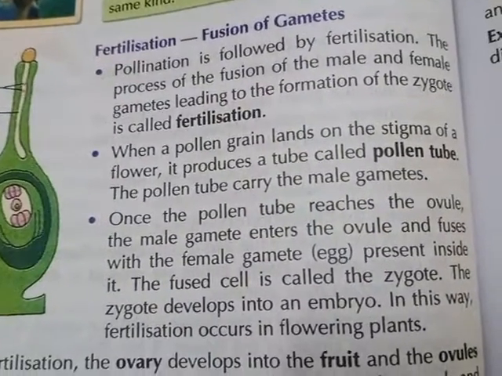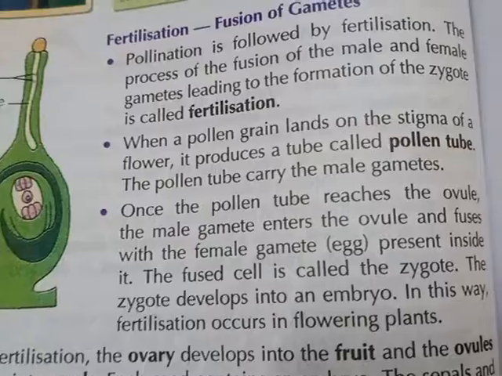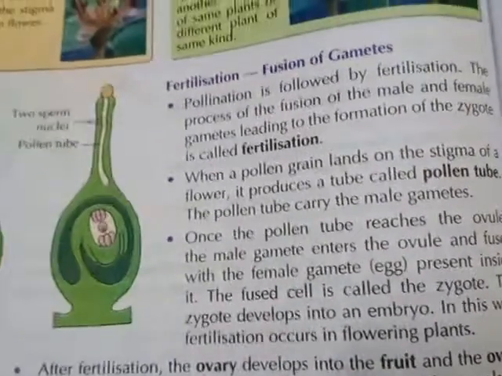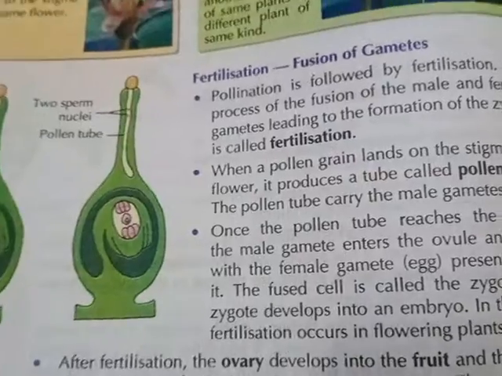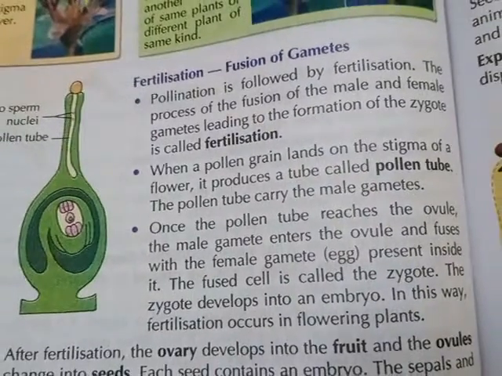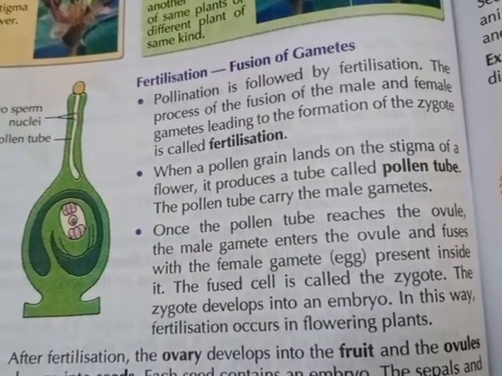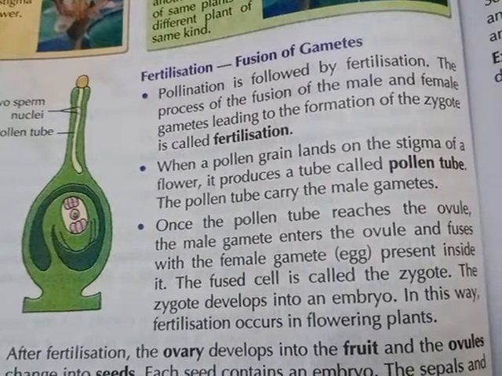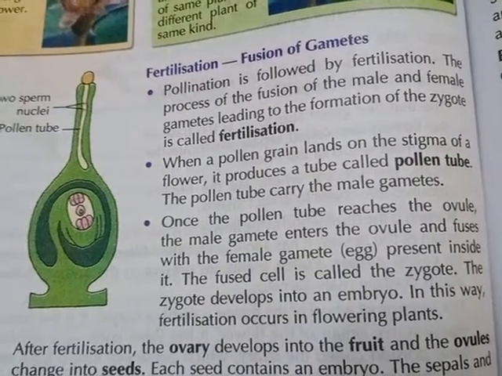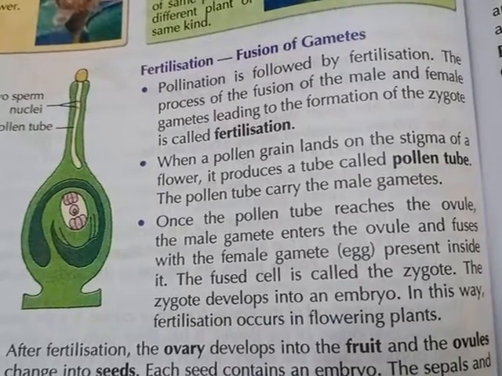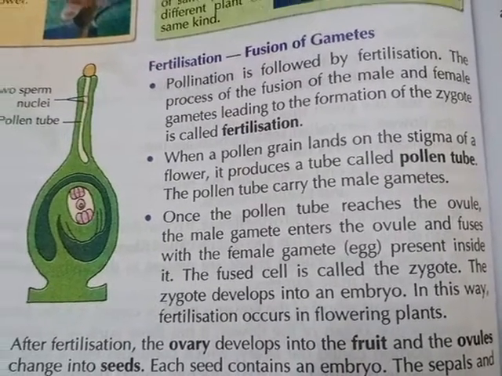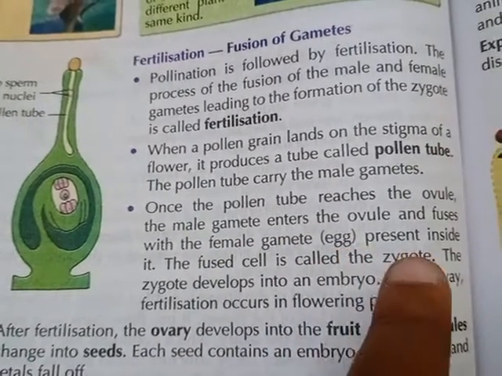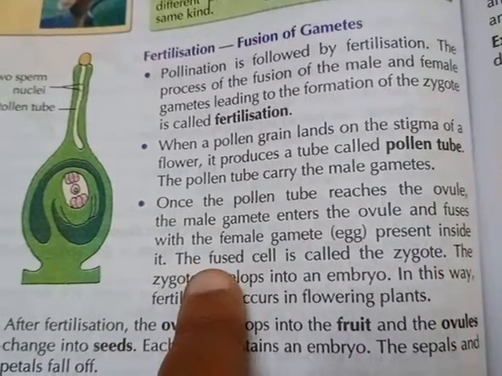Once the pollen tube reaches the ovule, the male gamete enters the ovule. Okay. Once the pollen tube reaches the ovule, the male gamete enters the ovule and fuses with the female gamete, that means the egg, present inside it.